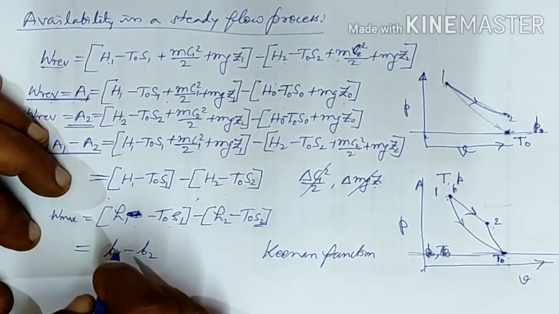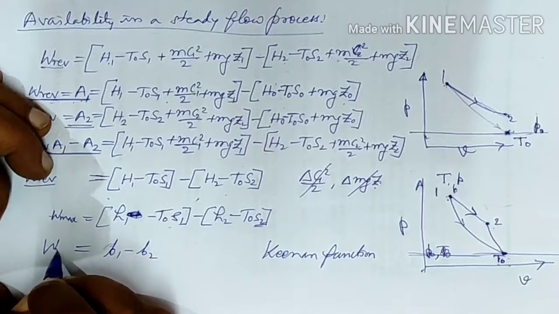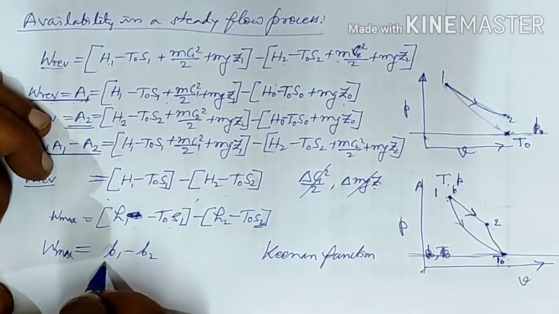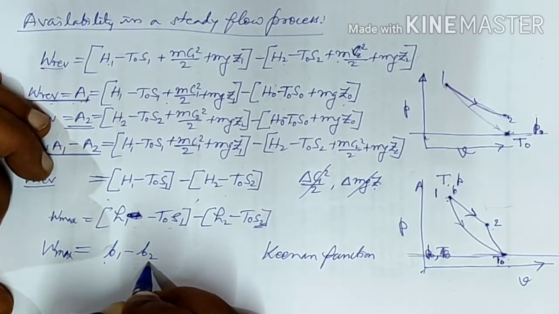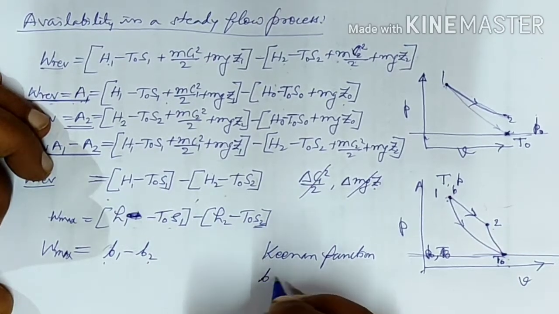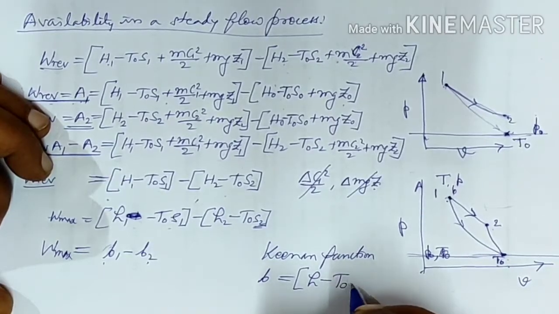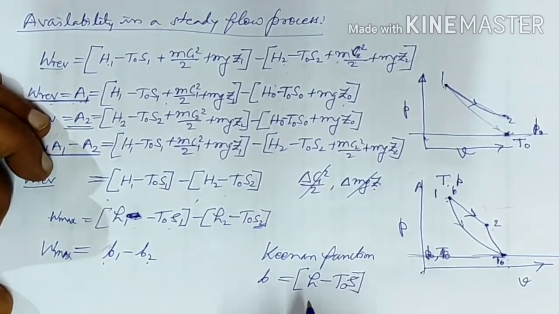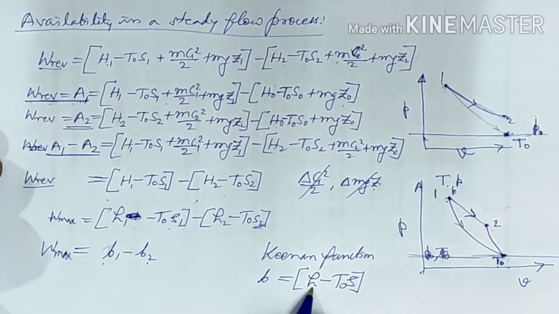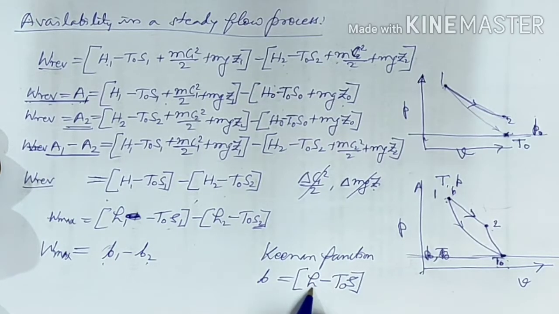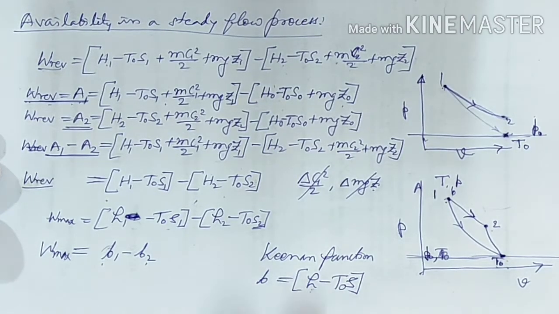So W max will be equal to B1 minus B2. That Keenan function B is written as H minus T0 into S. When we consider point 1 we say H1, S1, for the second point H2, S2, but T0 will remain constant because this is the dead state.